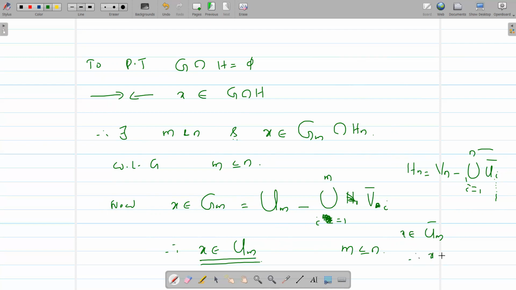Therefore, X cannot belong to HN. There is a contradiction. X HN ലും ഉണ്ടല്ലോ, because X belongs to GM intersection HN. So X belongs to HN എന്നുള്ളതിന് contradiction ആവും. Therefore, this contradiction shows that this is wrong. Therefore, G intersection H is equal to empty. Therefore, capital X is normal.